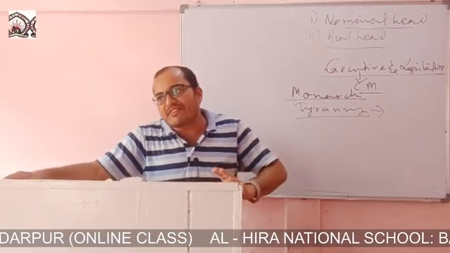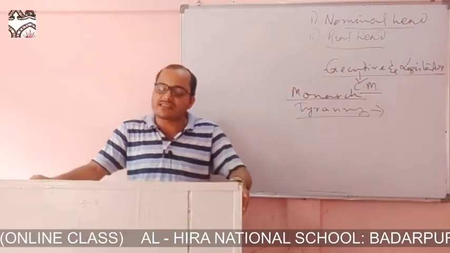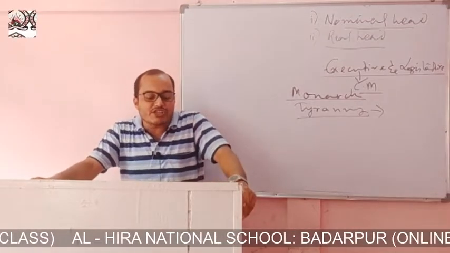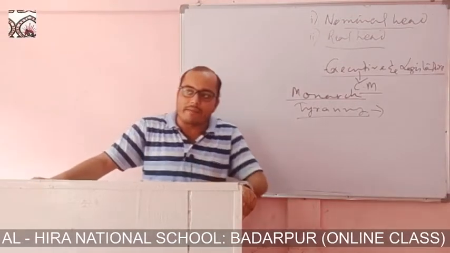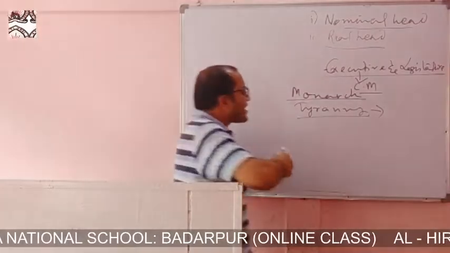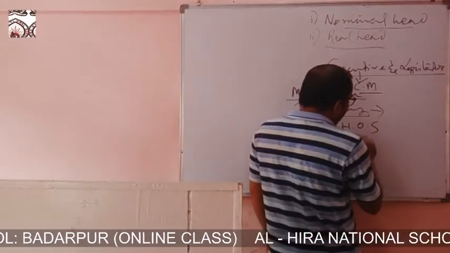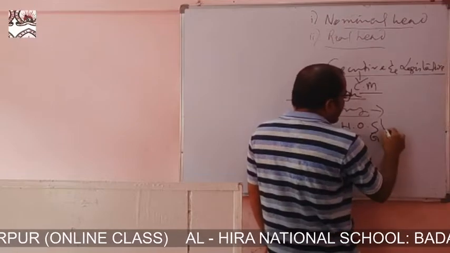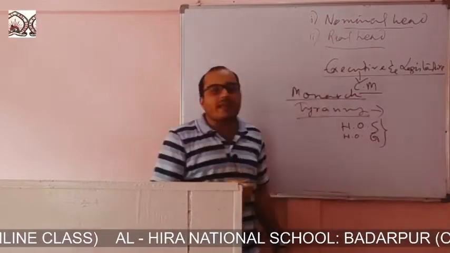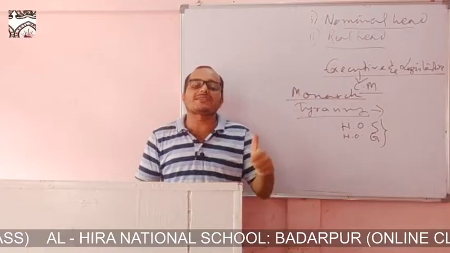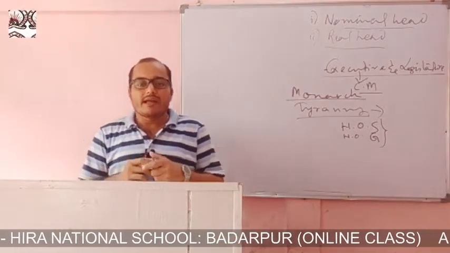Now some of the features and characteristics of this type of government: no distinction between head of the state and head of the government. The head of the state and the head of the government are the same. The President of America is head of the state as well as head of the government.